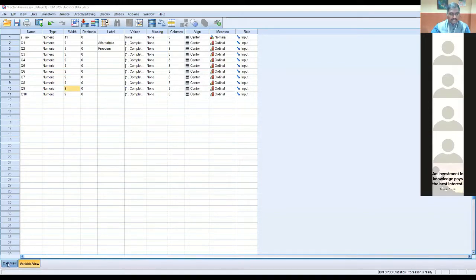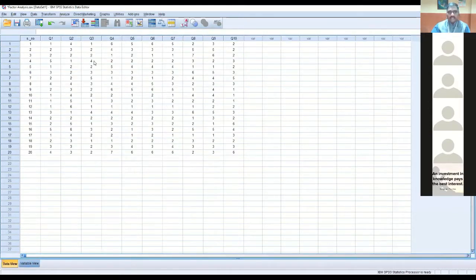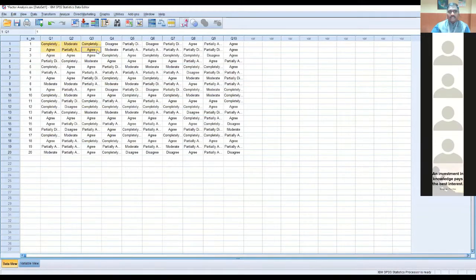Go to the data view. Now you can see the data view. In the data view, I have already entered the values given from 1 to 7. Now I'm just enabling the value label. Whatever the response given, for example, I've taken 20. Don't say, sir, you told us 100 samples; to work this out, I've just taken 20 samples and entered the data given by 20 people. So you know how to enter or import the data.